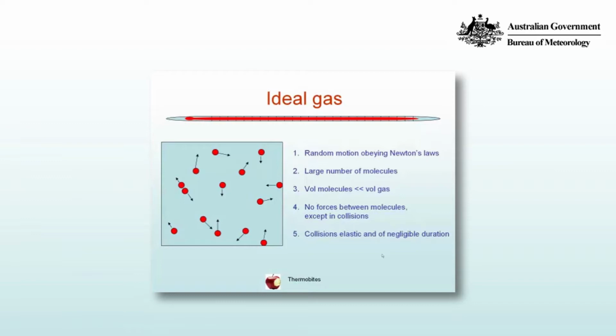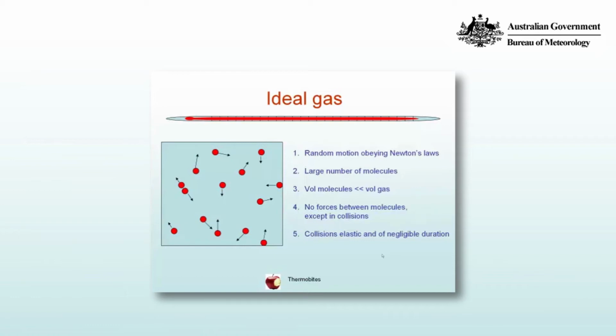We're going to assume that there are no forces between the molecules except in collisions. Now in reality, of course, real gas molecules don't actually physically collide, but repel each other using electrostatic forces. But nonetheless, we're going to assume that they're short range. And so the only time we need to consider forces between the molecules is when they actually collide.